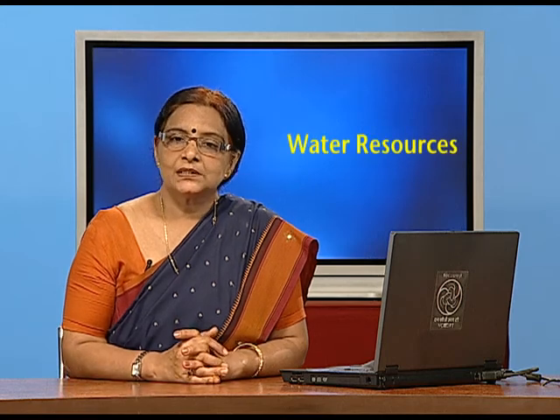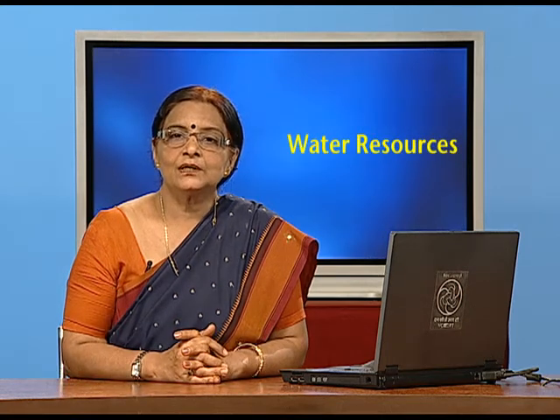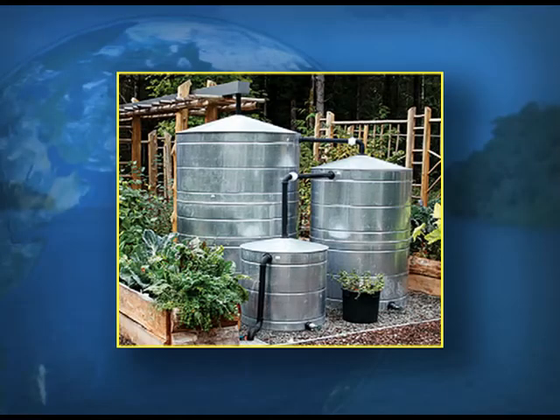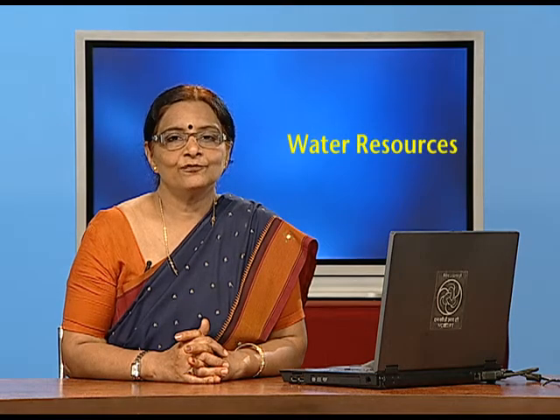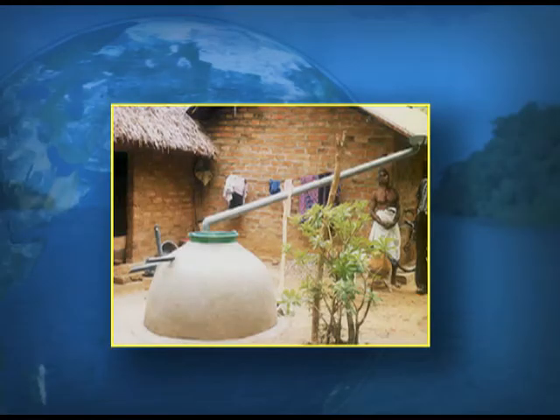Now on the screens, you can see a picture of the tanks, showing how we store the water, and this water is being utilized in the form of conservation of water. This is another visual where you can see the earthen pot, where the water from the hut top is entering into the earthen pot, and where we are conserving the water.